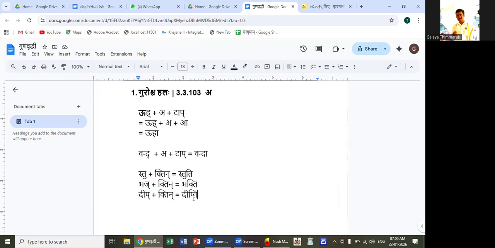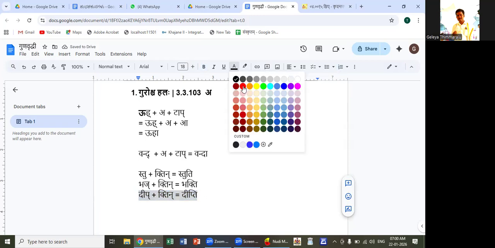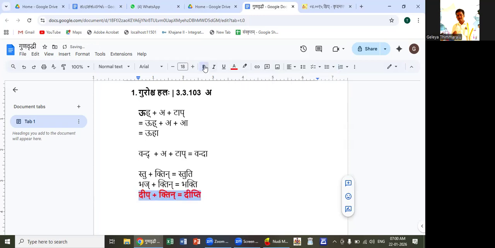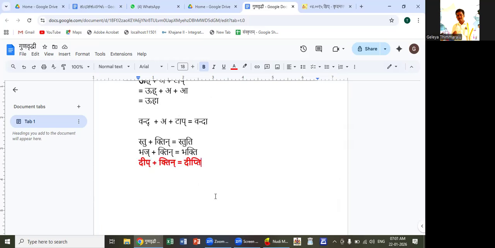It has a guru letter and it ends with a hal letter, so it should get the a pratyaya, but we know the form is deepti. I will check that.